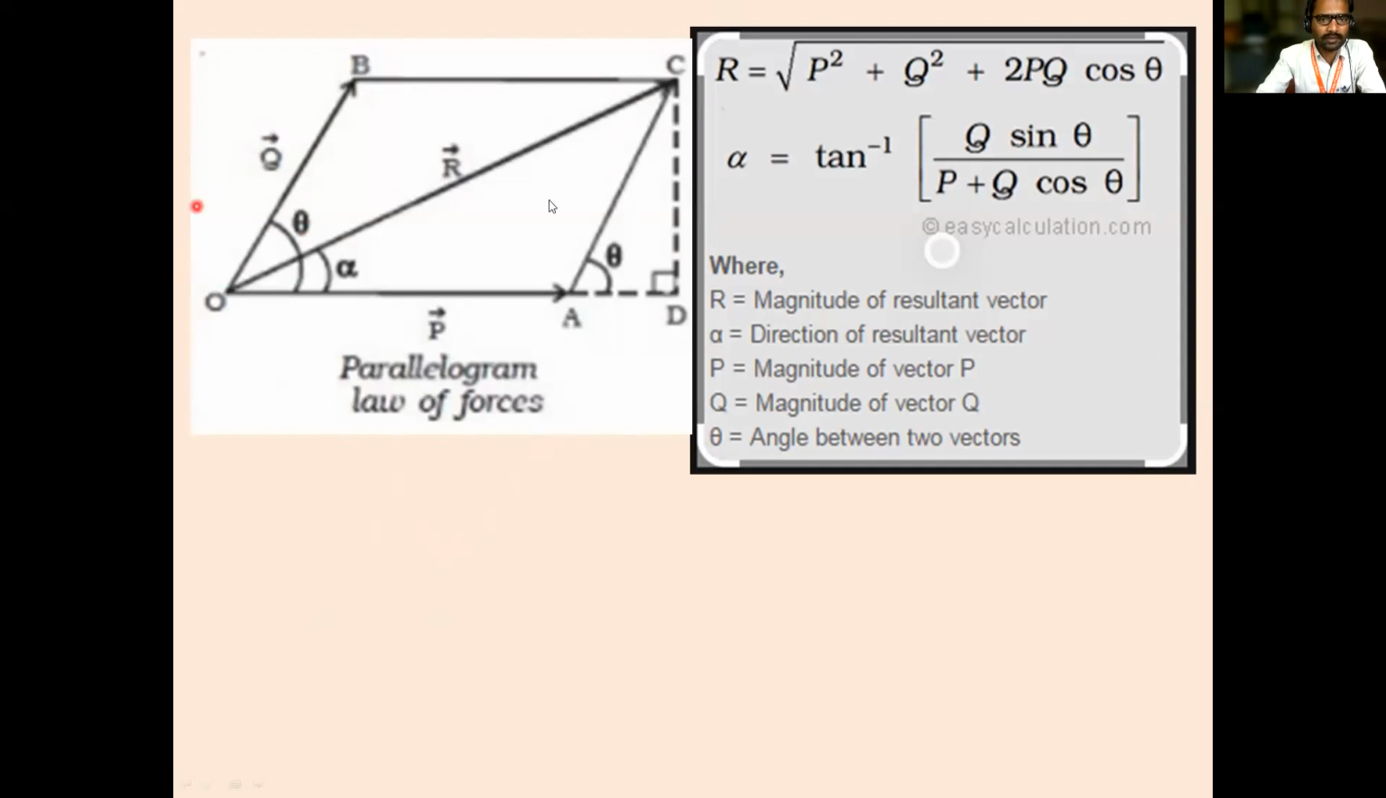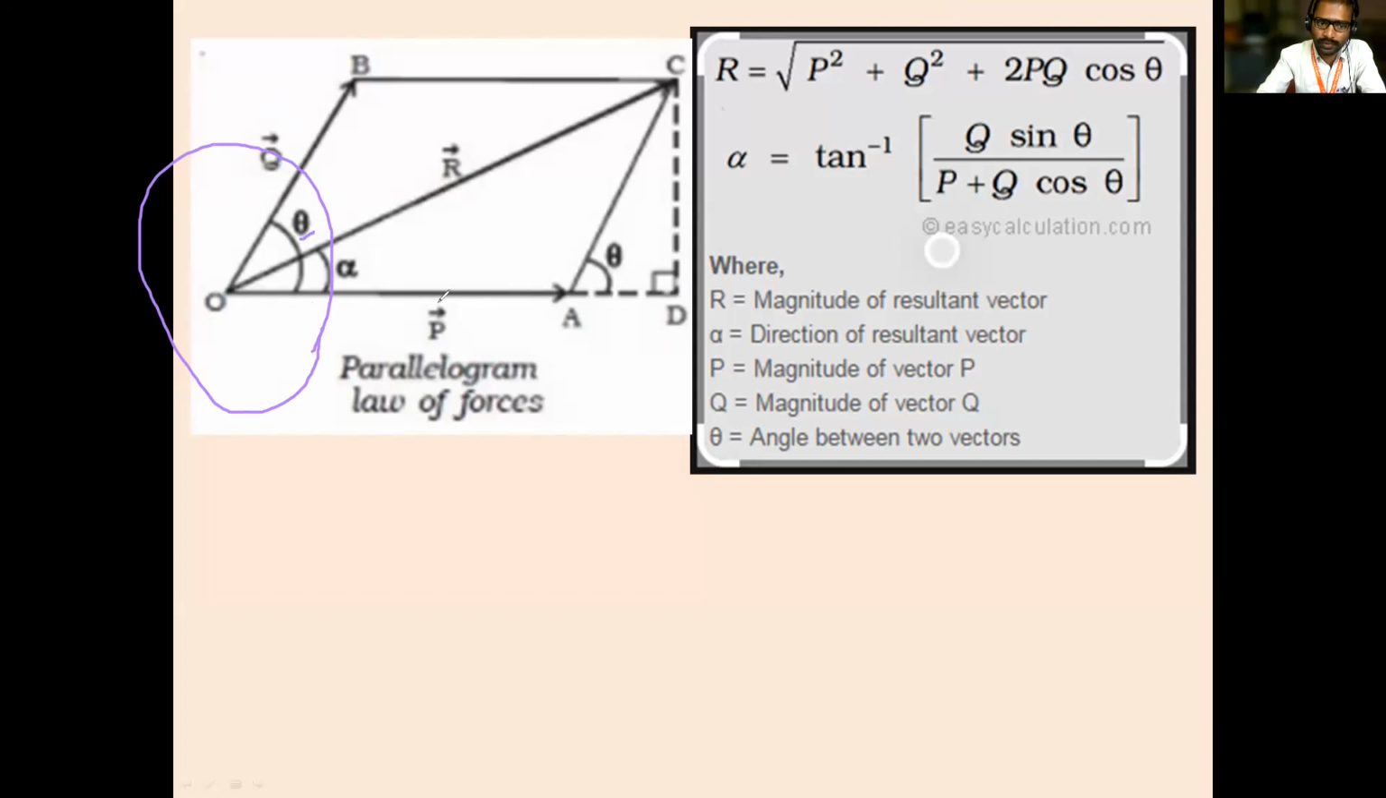So there is a body here. Consider there is one body. A body has a force P and a force Q. Okay, there is a rigid body. This body is acted on by two forces, P and Q. What is the angle between these two? That is theta. The angle between the two is theta.